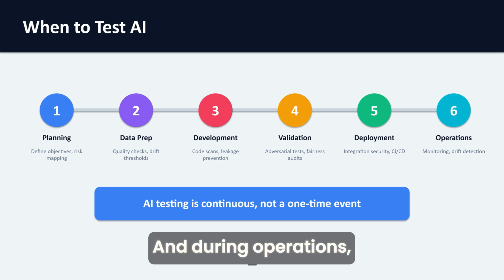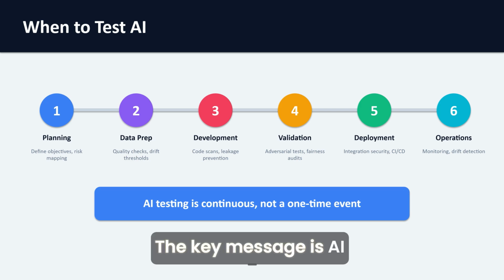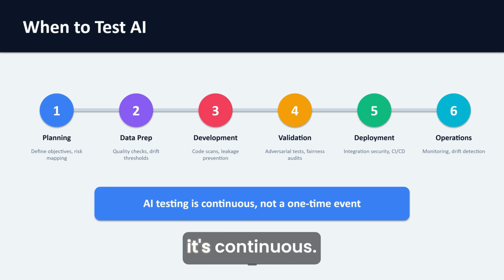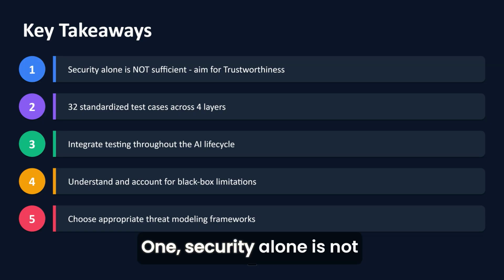And during operations, continuous monitoring, drift detection, and regression testing after updates. The key message is AI testing is not a one-time event, it's continuous. So let me summarize the key points. 1. Security alone is not sufficient. Trustworthiness is the objective, combining security, privacy, and responsible AI.